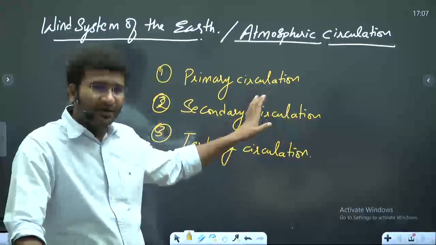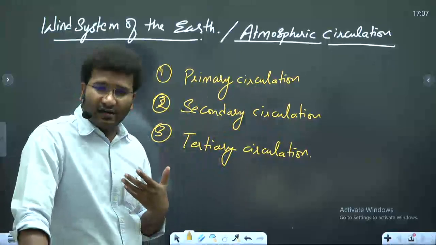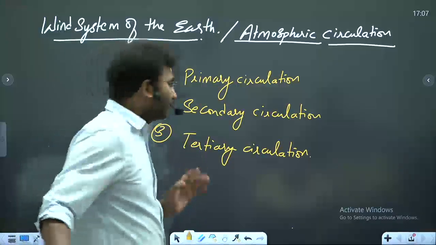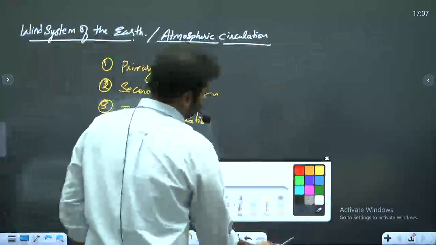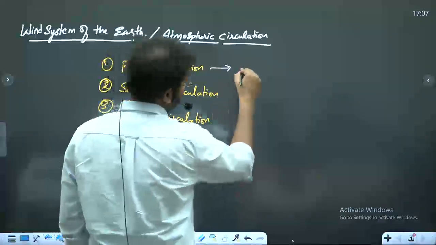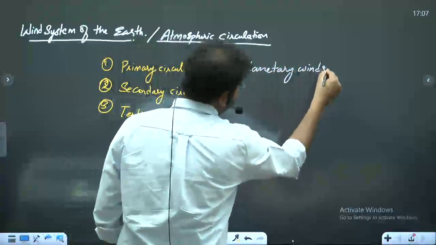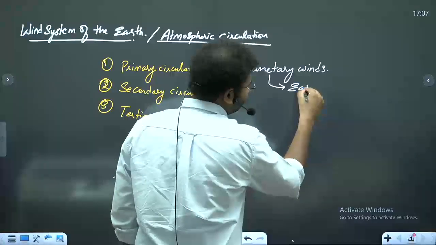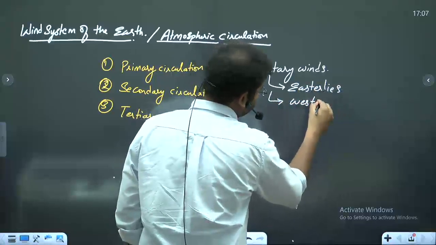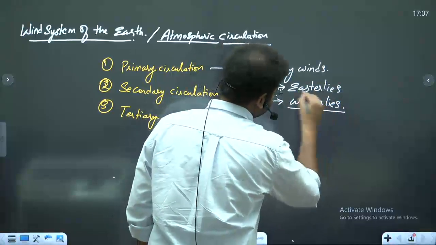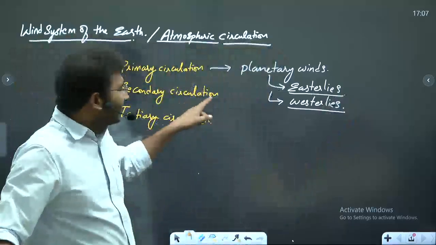Primary circulations are nothing but easterlies, westerlies, those winds which are present on the earth all throughout the year. Broadly, primary circulation includes planetary winds, such as easterlies or westerlies. Right?